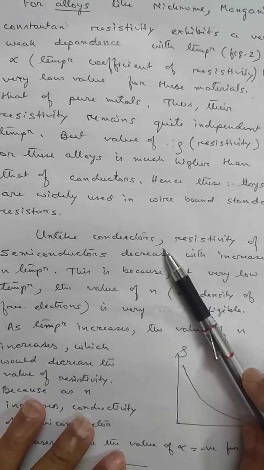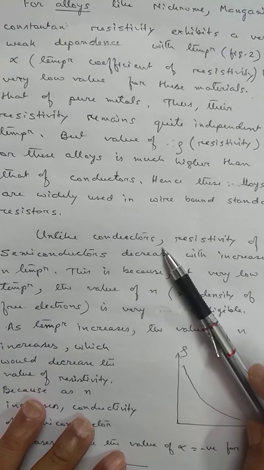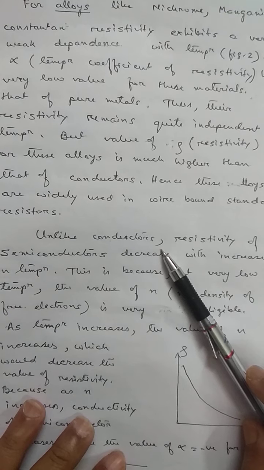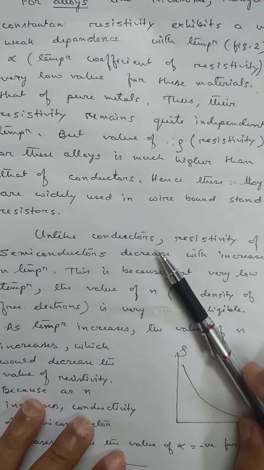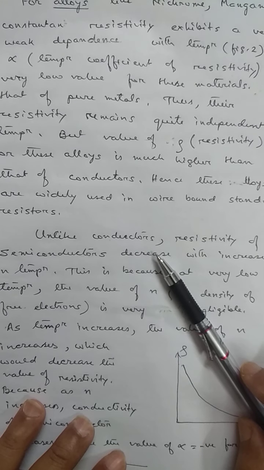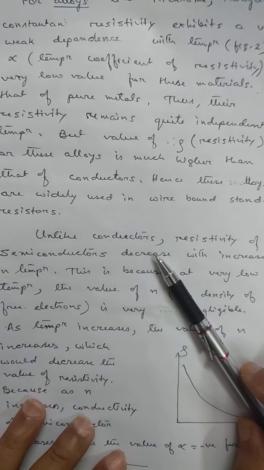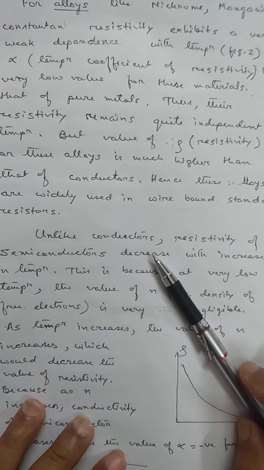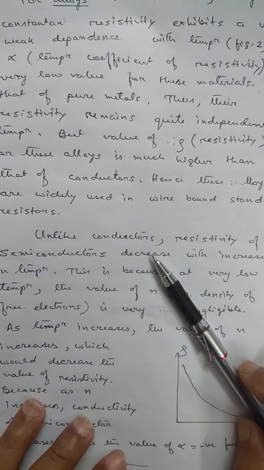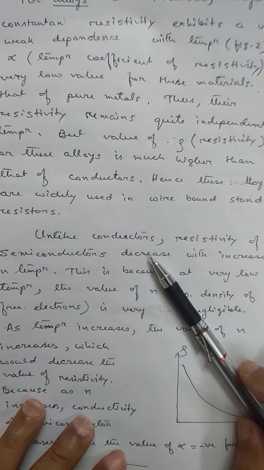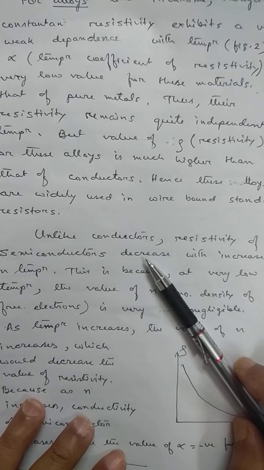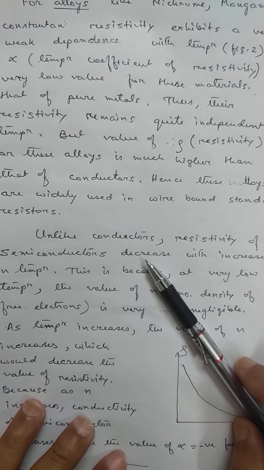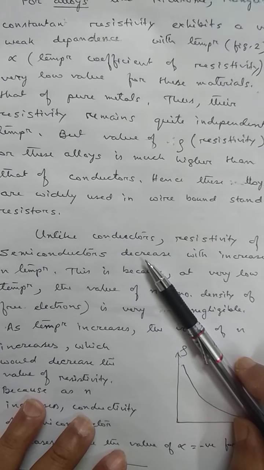in case of semiconductor, what happens? Alpha is negative. Why? What is a semiconductor? Semiconductors are the materials whose conductivity lies in between conductor and insulator. At 0 Kelvin, every semiconductor behaves as a perfect insulator because their conduction band is completely empty and valence band is completely filled up. Since no electrons are free in the conduction band, their conductivity is 0 or resistivity is infinitely high.